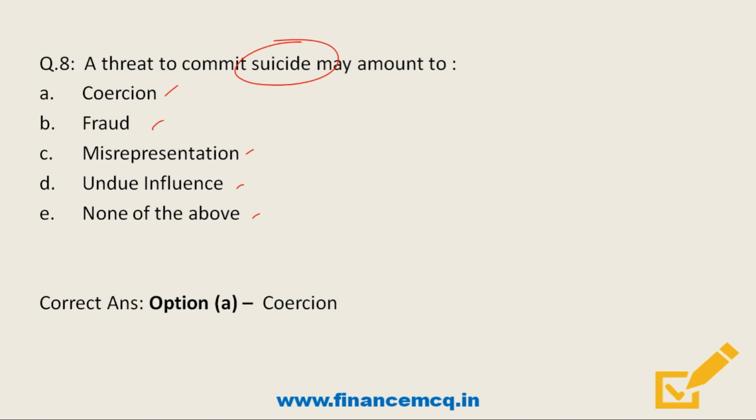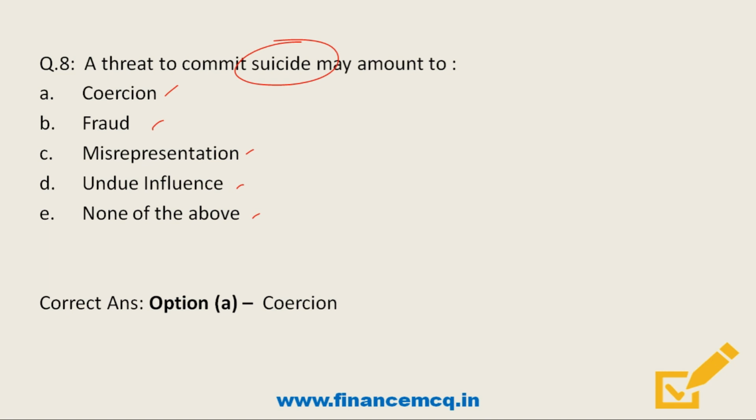Now let's take an example of undue influence. Suppose a teacher forces his student to sell his brand new watch at a very nominal price to get good grades in the examination. So in this situation, the consent of the student is affected by the undue influence of his teacher.